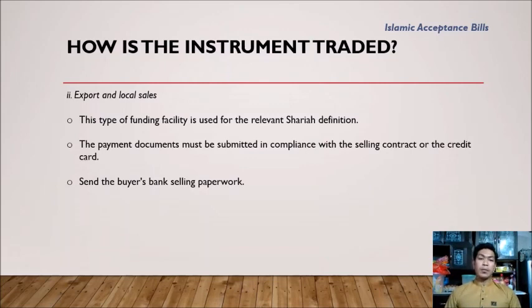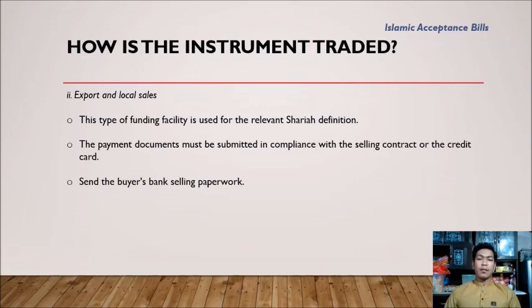The loan shall be protected in the form of bills of exchange drawn and approved by the lending corporation for the full sale price payable to the borrower. If the bank would like to supply the ABI to a third party, the ABI shall be moved to the Bills of Exchange Act. Alright, for the second one, export and local sales.